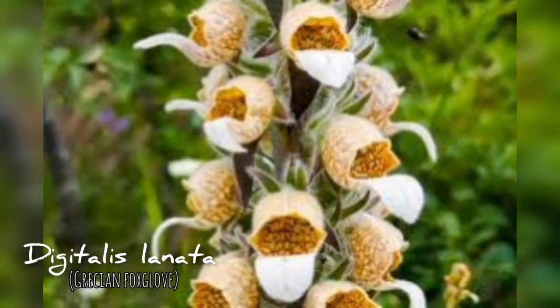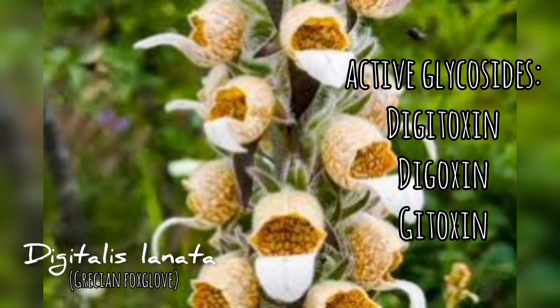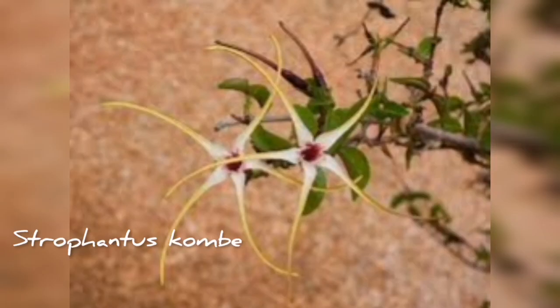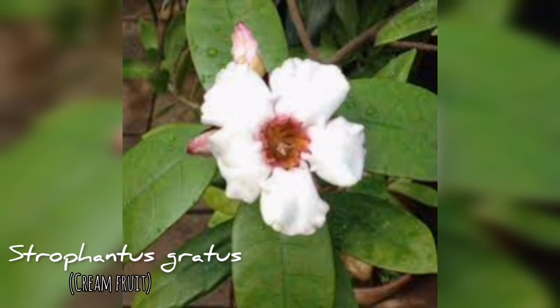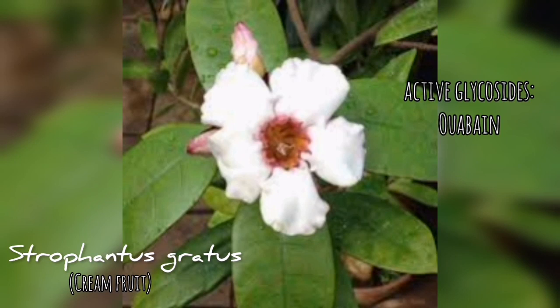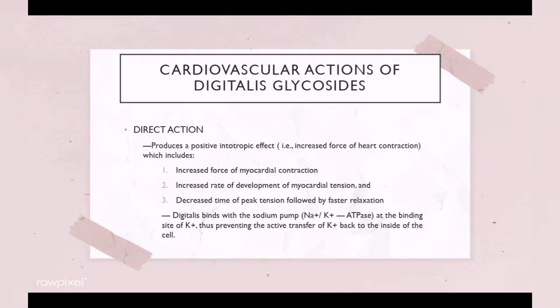The active glycosides of Digitalis purpurea include digitoxin, gitoxin, and gitalin. For Digitalis lanata, they include digoxin, lanatoside, and gitoxin. For Strophanthus kombe, its active glycoside is strophanthin, and for Strophanthus gratus, its active glycoside is ouabain. Cardiovascular action of digitalis glycosides.